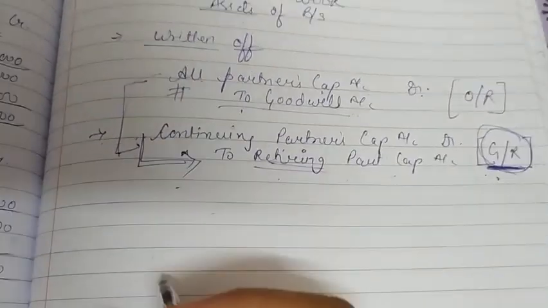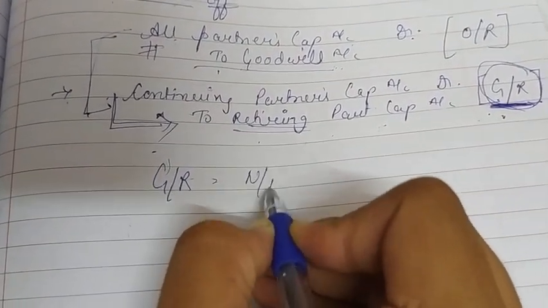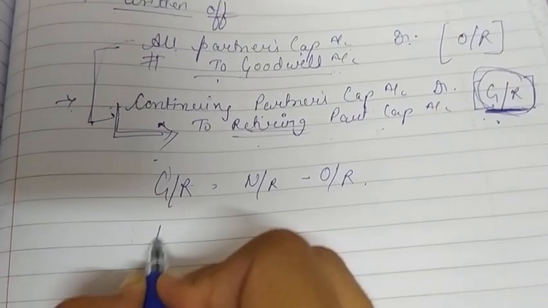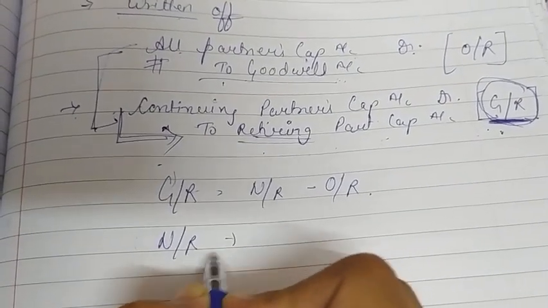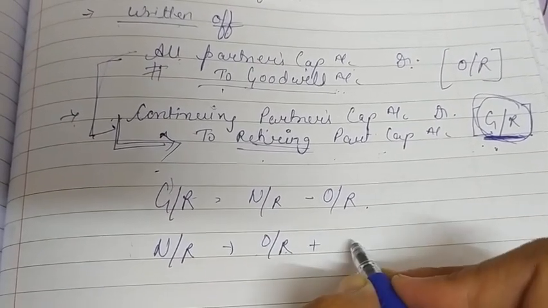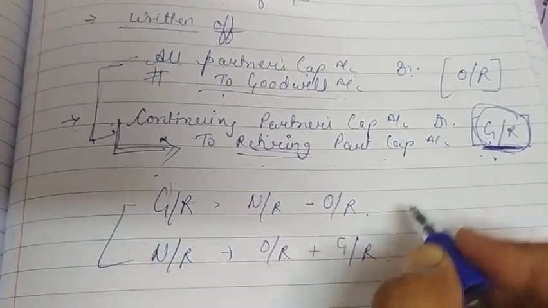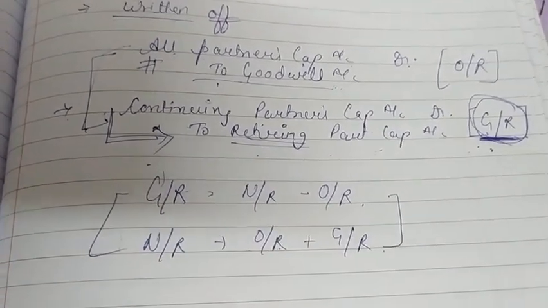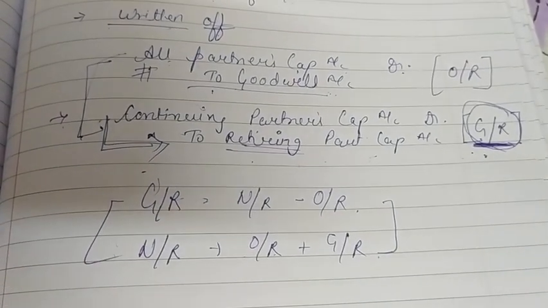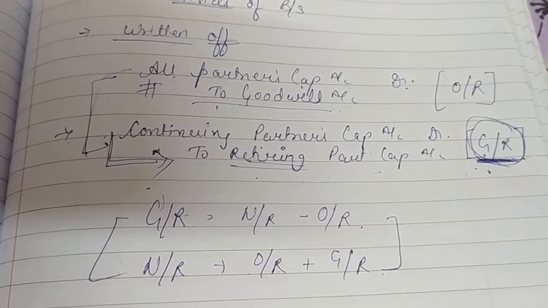Okay, so what is the formula of gaining ratio? That is new ratio minus old ratio. And if we want to find the new ratio, then what will we do? We will add old ratio plus gaining ratio. Okay, so these are the ratios which we have already studied in our last lecture. So students, let's do these entries with an example.